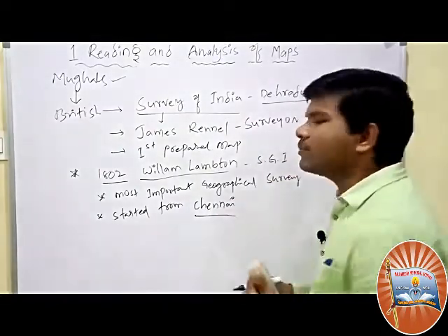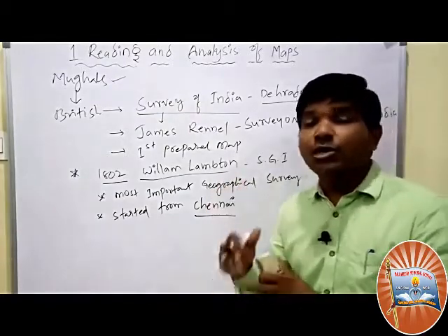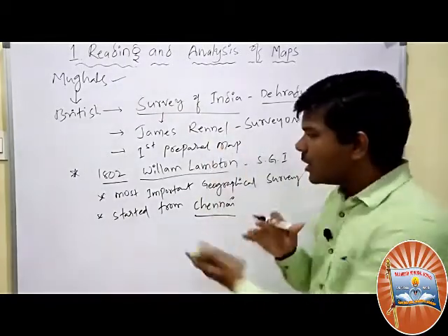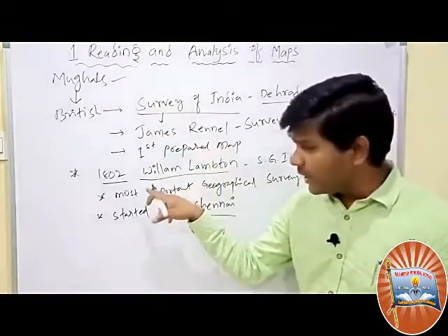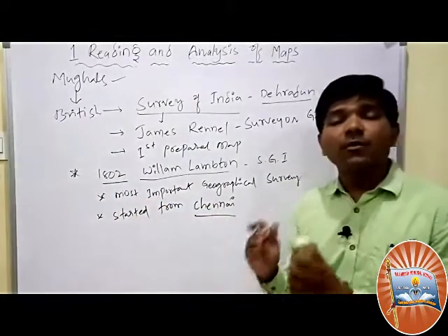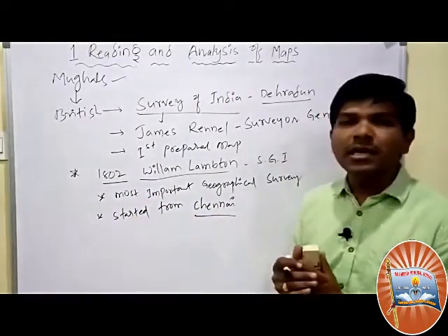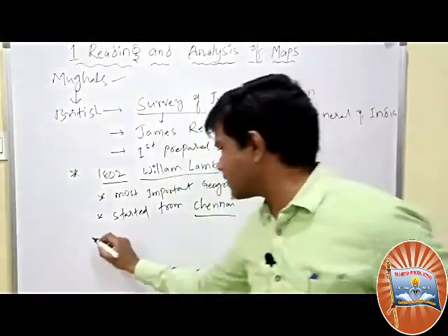Sir, why did he start from Chennai? To measure various places, to determine various heights in India. So the first time, the most important geographical survey was started by William Longton in 1802. That survey was started from Chennai. Sir, why was the survey started? To determine the heights of various places.